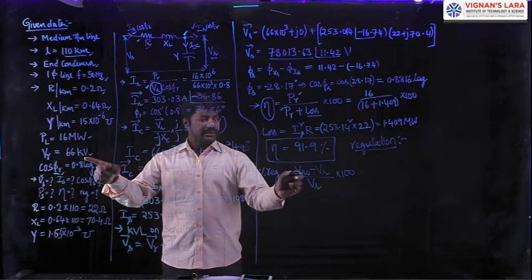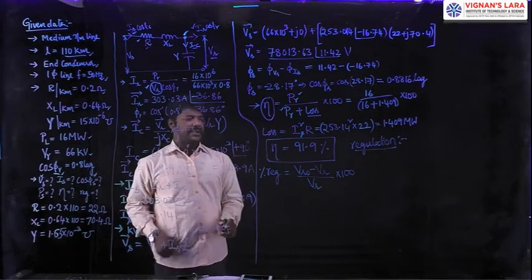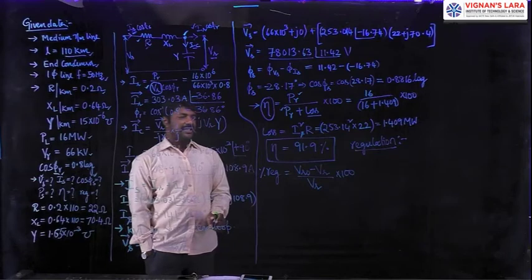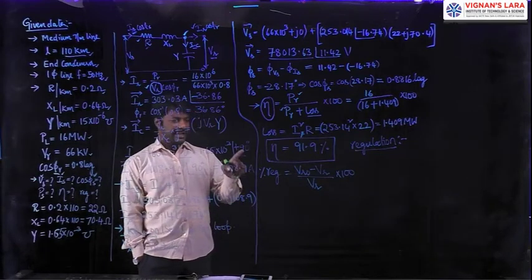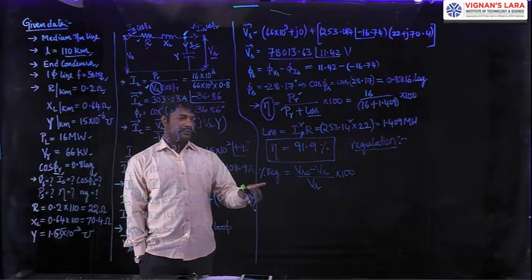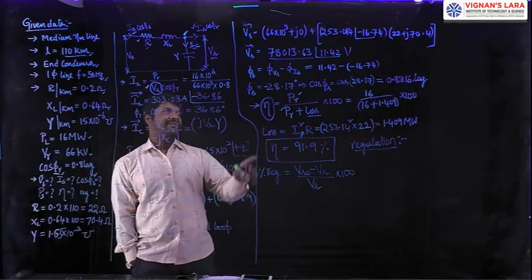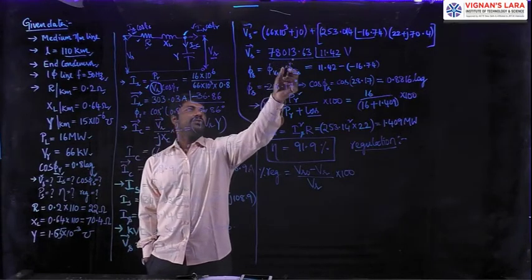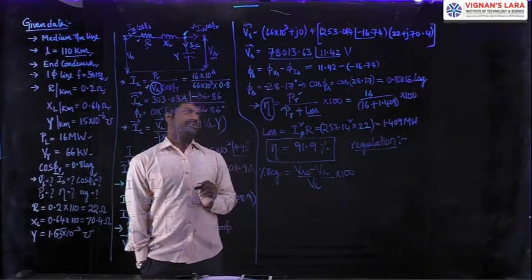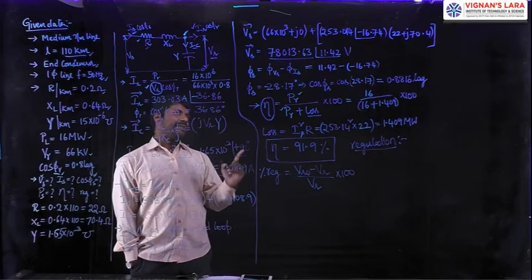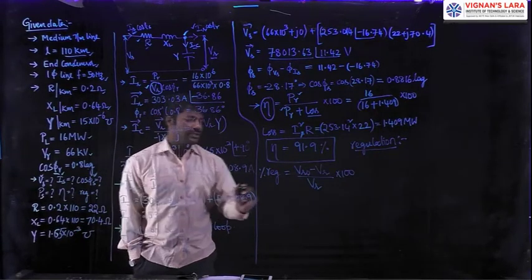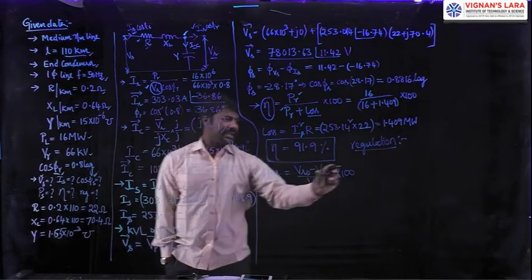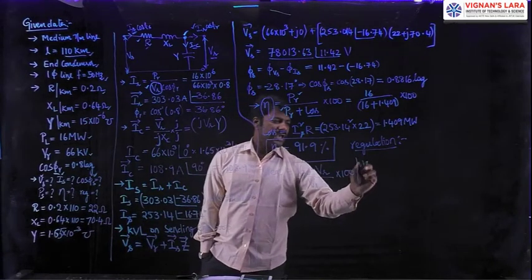Then what to calculate now? We have to calculate a special case called the receiving end voltage obtained at no load with the sending end voltage injected as 78013.63. So for this purpose, I will redraw the circuit as a case study. All of you remember that. So what is VR naught?